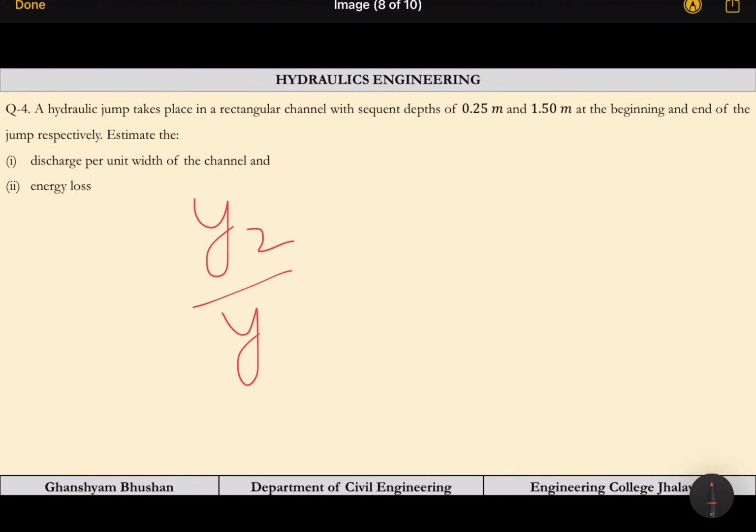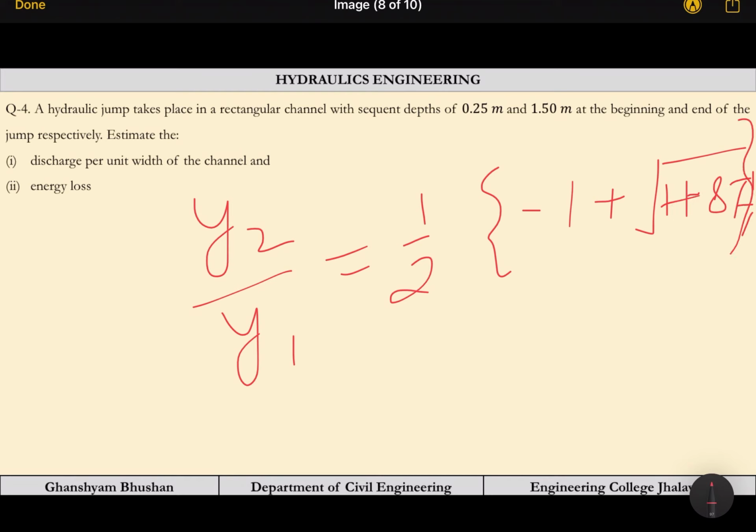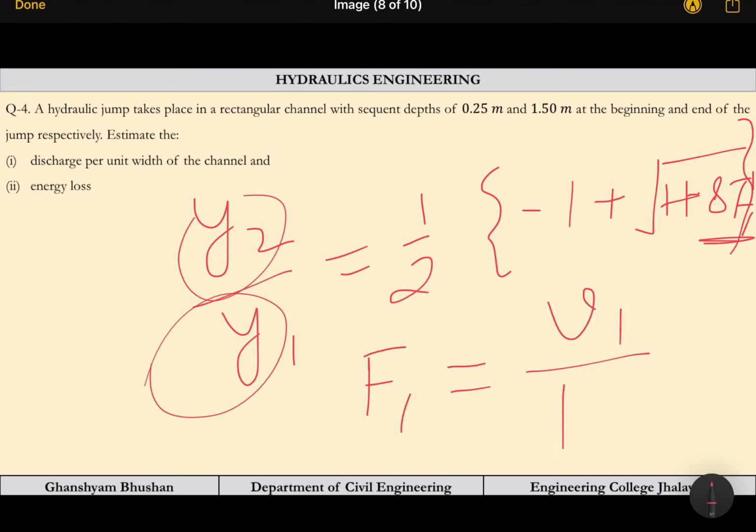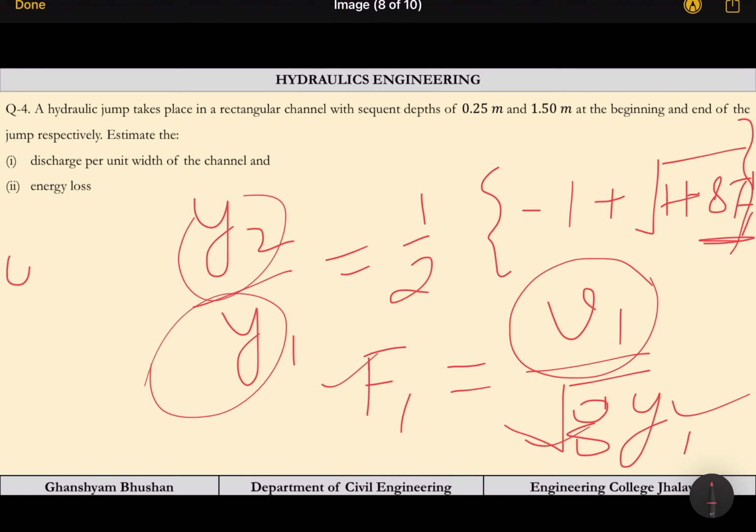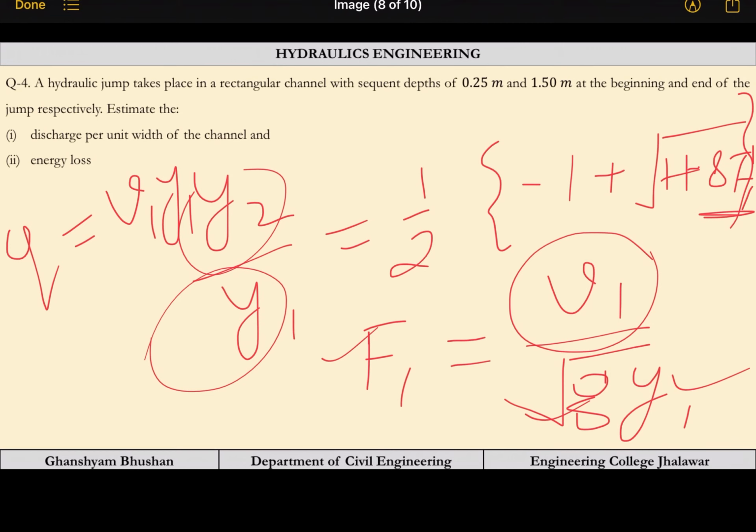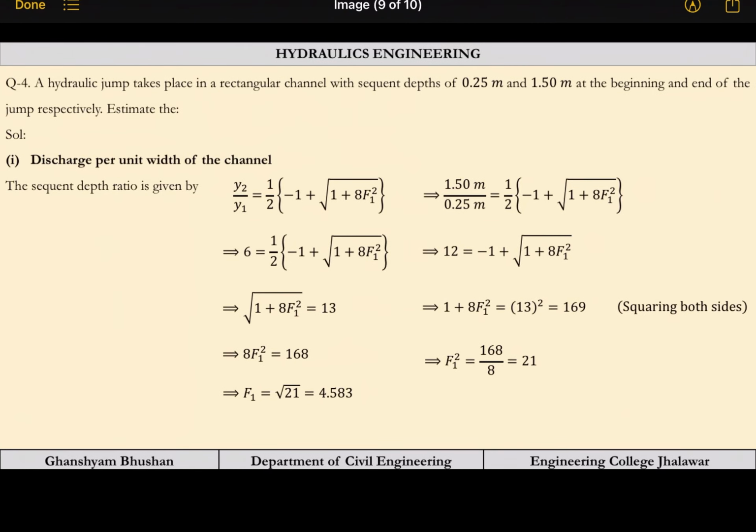Y2 by y1 is half into minus 1 plus root over 1 plus 8 F1 square. This is given, this is given. F1 can be calculated. F1 is what? V1 by root of g into y1. Y1 is given, F1 calculated, g is known, V1 we can calculate. So q is nothing but V1 into y1. In this way we can calculate.